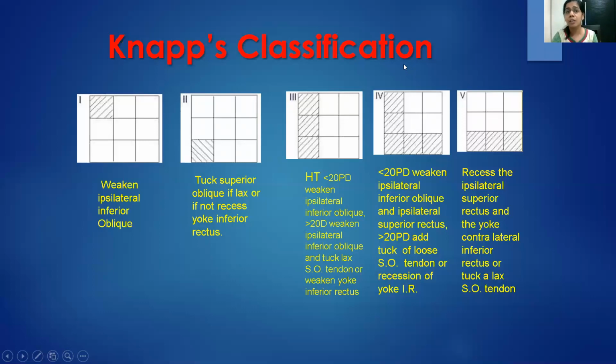Now in the fourth part of NAPS classification, if the hyperdeviation measured is much more in adduction as well as depression, what we would be doing is weakening the ipsilateral inferior oblique and the ipsilateral superior rectus if it's less than 20 prisms. If it's greater than 20 prisms, we add tucking of superior oblique tendon. If it's only in the depressor field, or the lower field, that the hyperdeviation is seen more, what we would be doing is just recessing the ipsilateral superior rectus and the yoke contralateral inferior rectus.